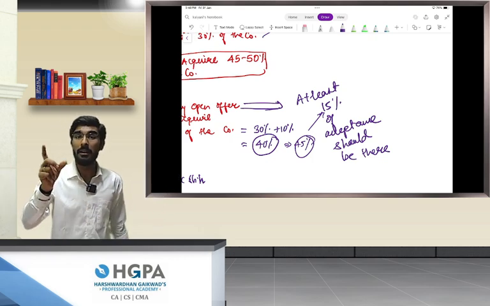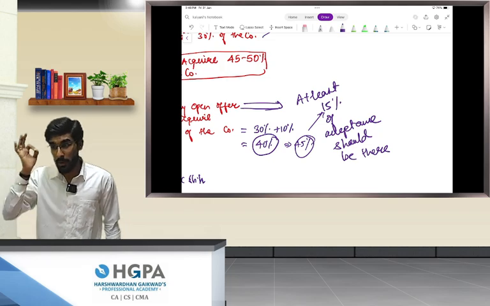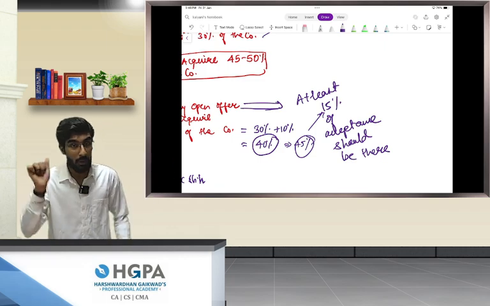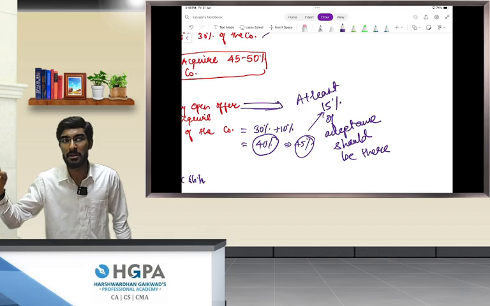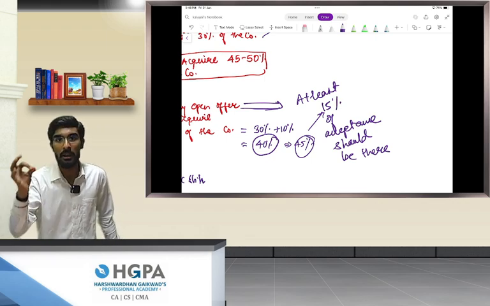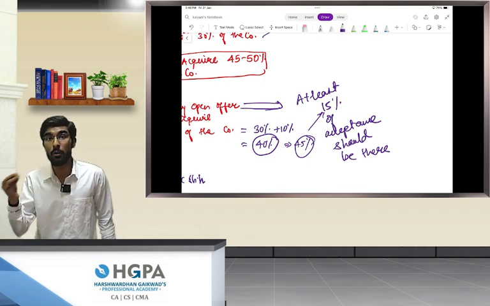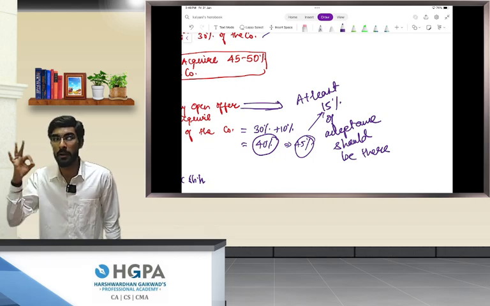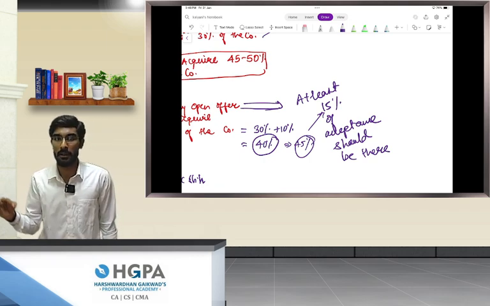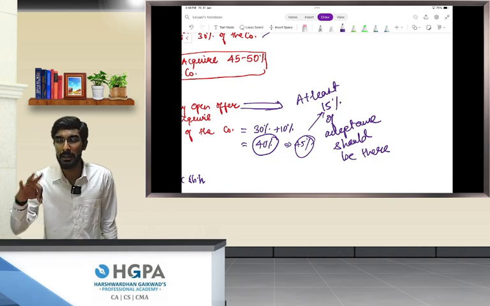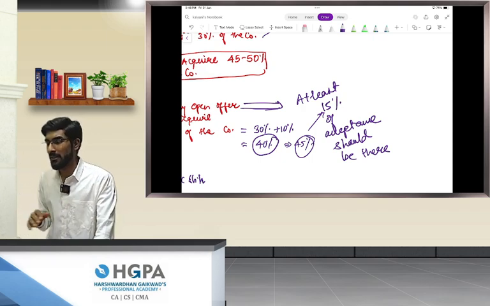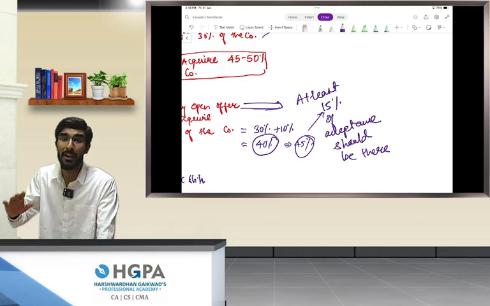Okay, every single rule that we are going to study, we are not just going to study the rules, but we are also going to study why such rules have been made. The goal was to acquire 45 to 51%, but only 10% of public shareholders are selling their shares. Is the goal achieved? No. When will the goal be achieved? When I receive at least 45 to 51%. So what I will do is, as I said, set a minimum acceptance limit of 15%. If 15% of shareholders sell their shares, then only I will proceed with the voluntary open offer, because otherwise there is no reason to invest such a huge amount of money if my goal is not achieved, right?